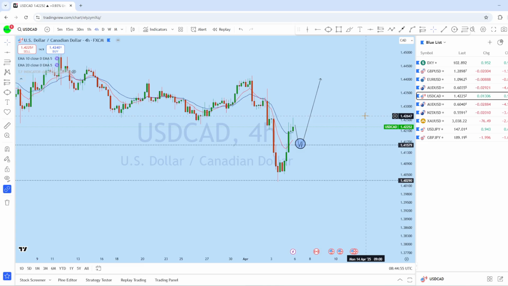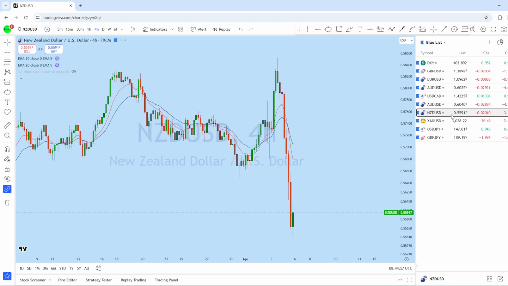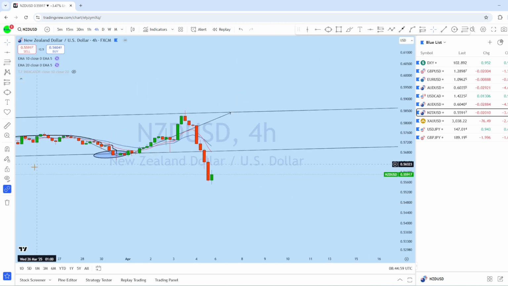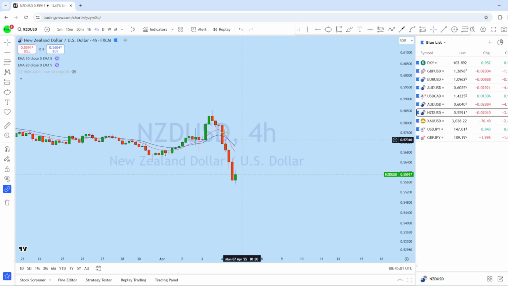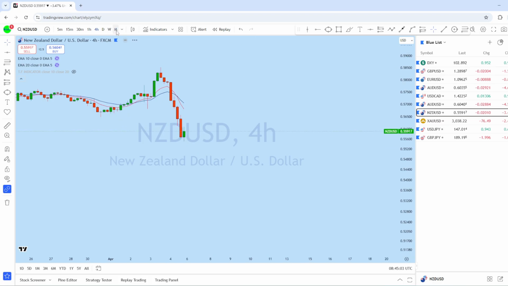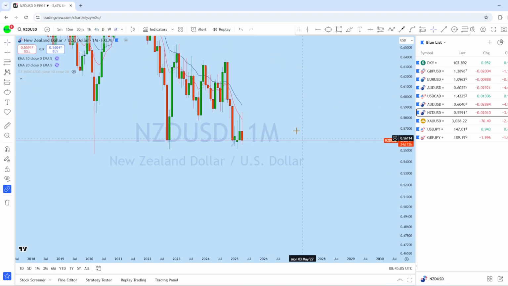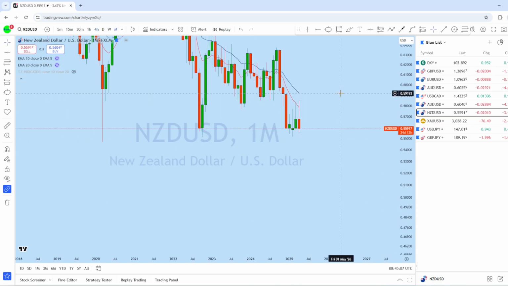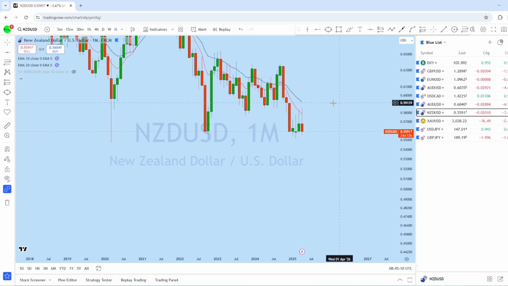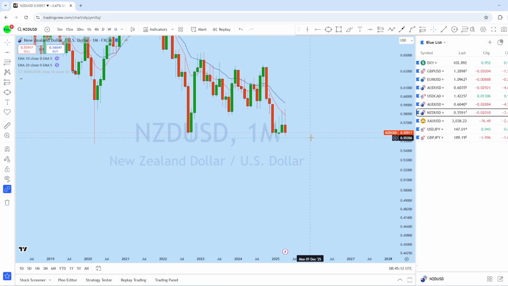with a high probability trade setup. Now let's look at NZD/USD. Let's see what kind of trading opportunity we have in this market. Looking at the monthly chart on NZD/USD, this week, as you can see, there is very important news coming up on NZD, and with that news we could see the price potentially having a stronger reaction. Now this is the monthly price action.